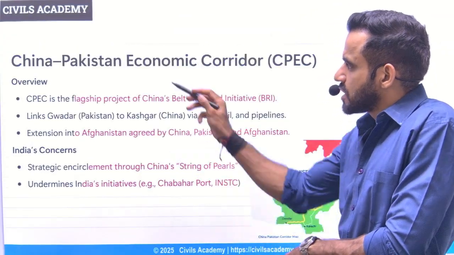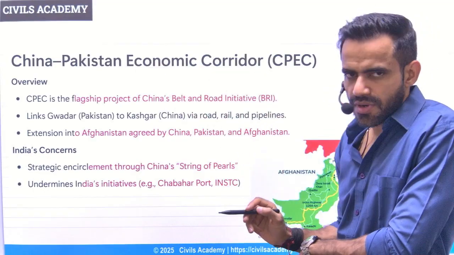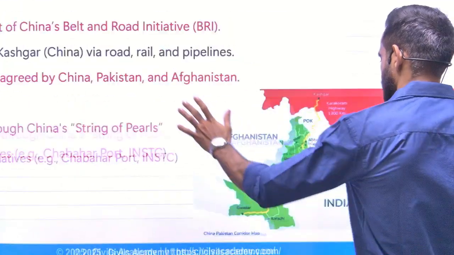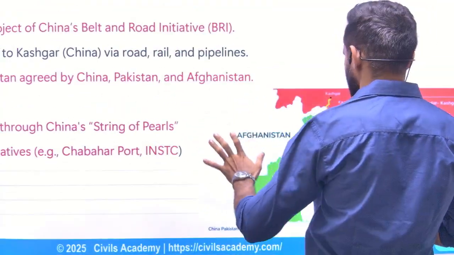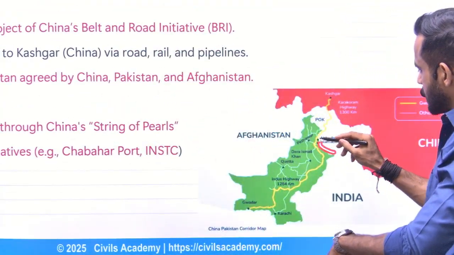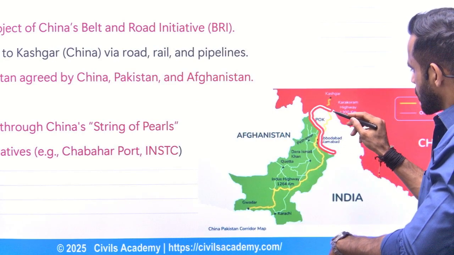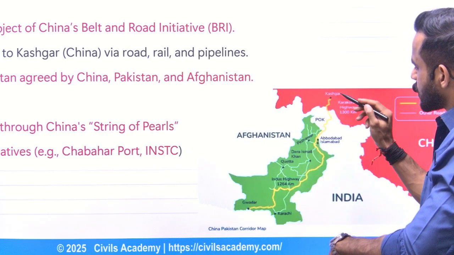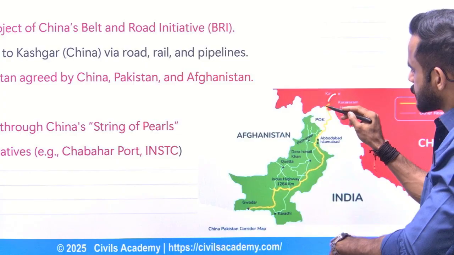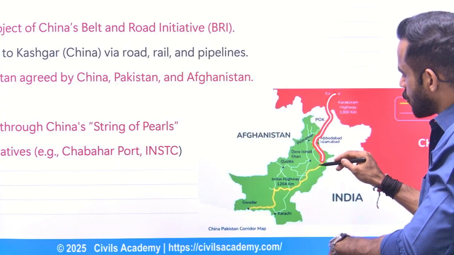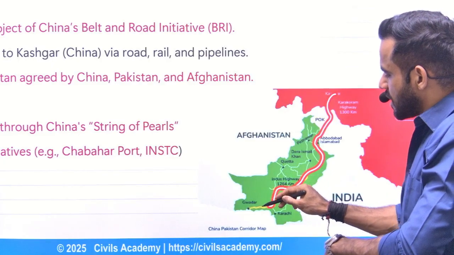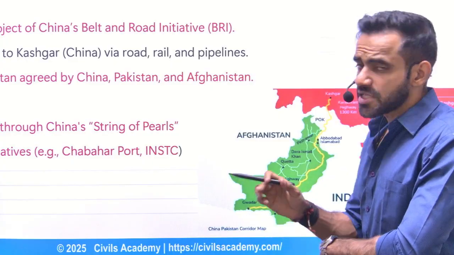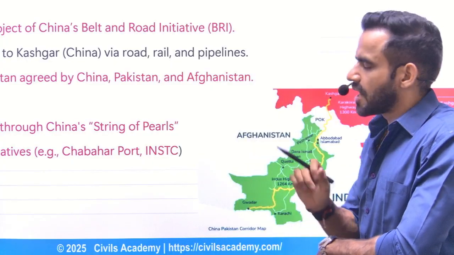Next is related to the China Pakistan Economic Corridor. First thing first, have a look at the geographical location. See, this is Jammu and Kashmir of India. Now, the problem is this China Pakistan Economic Corridor passes through Pakistan occupied Kashmir. That means the part of Kashmir which is illegally occupied by Pakistan. That's why India has objections regarding it.